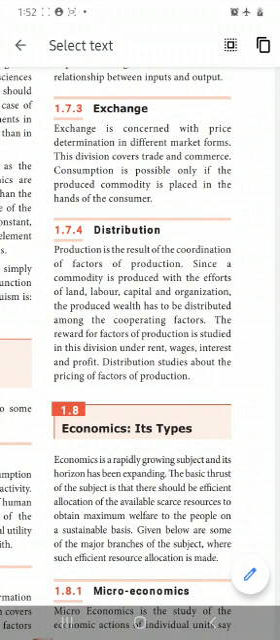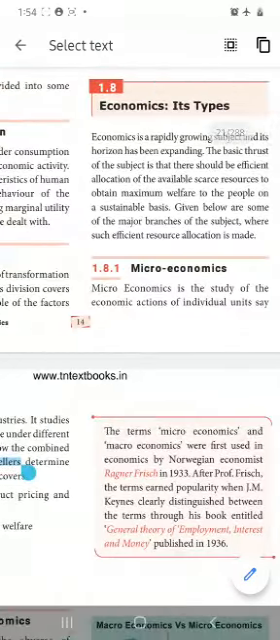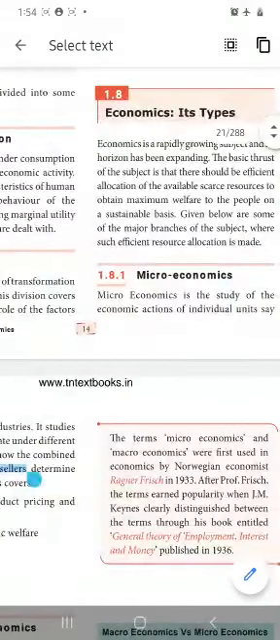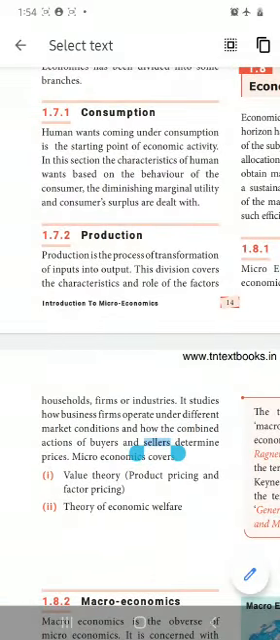Economics has many types. The very important ones are microeconomics and macroeconomics. The father of microeconomics is Alfred Marshall. Microeconomics is the study of the economic action of individual units, say households, firms or industries. In microeconomics we study households. A firm means the smallest industry, or we may say a business. And industry too; we study about these in microeconomics.